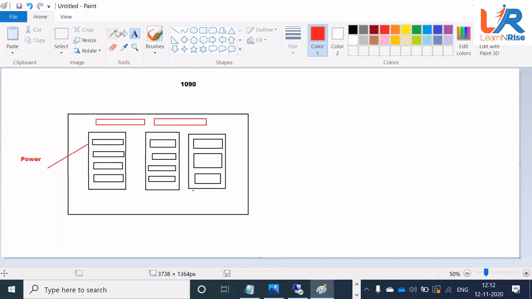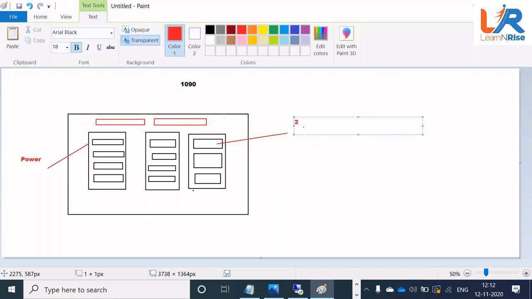But what is the challenge we have in the older era? Let's say this is my rack, and this is my server. In this server, I have 126 GB of RAM. In this server, let's say I have 4 CPUs. Now in this server, let's say I have a 500 GB hard disk.